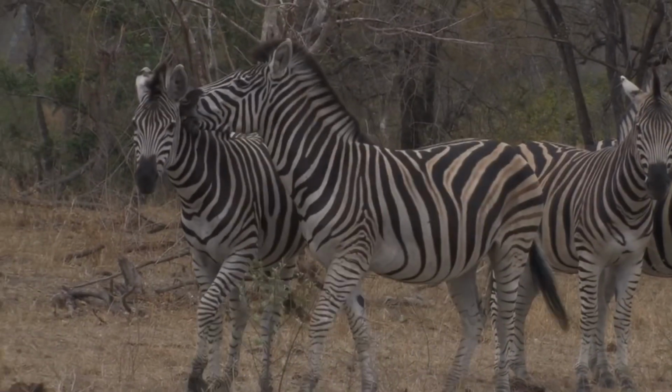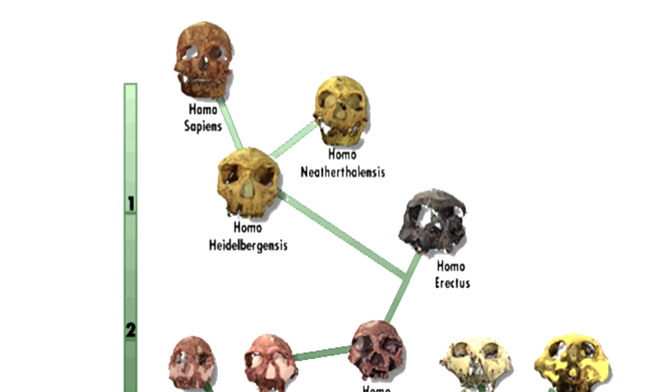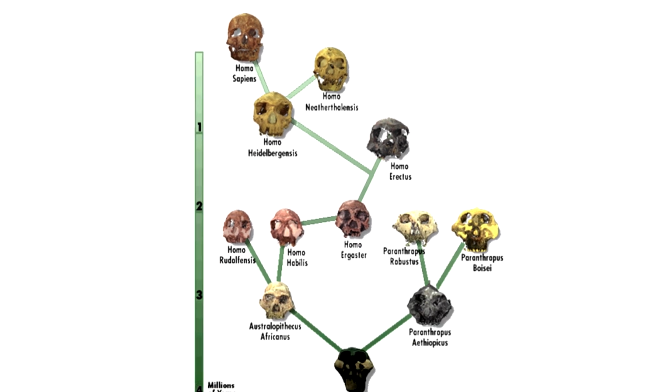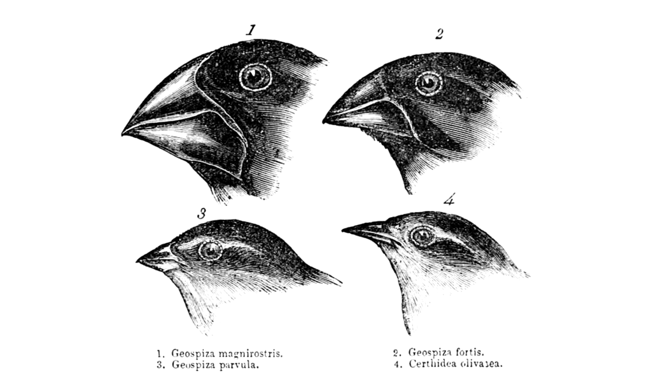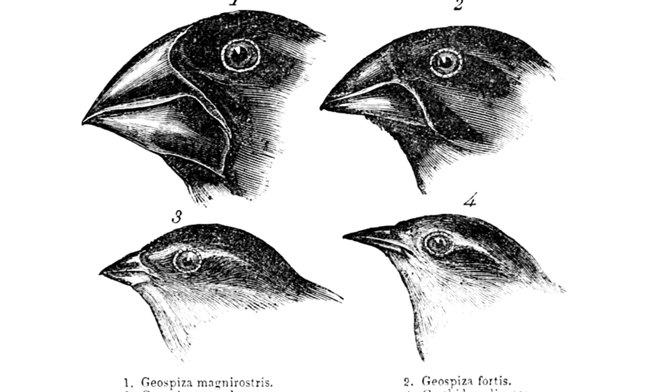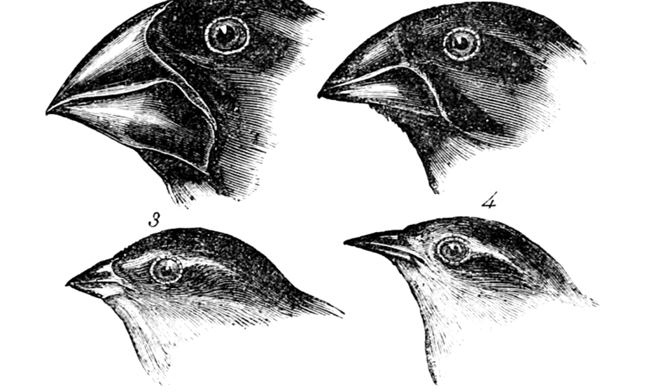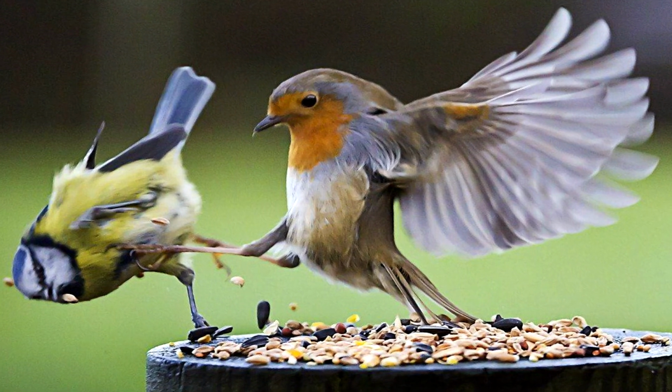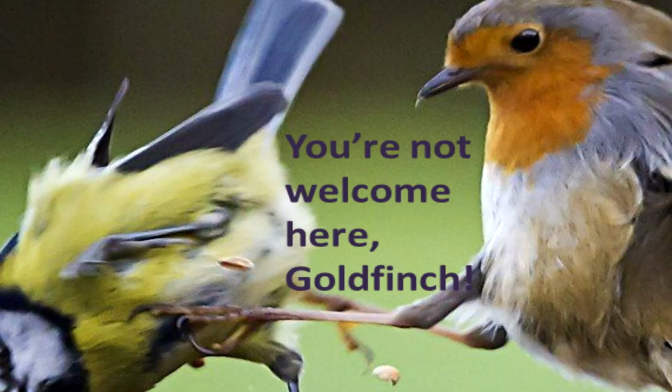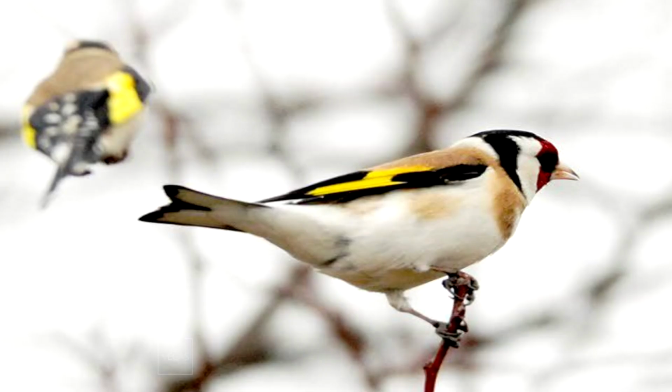Matt, what can you tell us about evolution? Evolution is the process by which new species are developed. Evolution happens because of natural selection. Individuals within a population that are better adapted to their environment will have a greater chance of surviving and passing on their traits to their offspring, making those traits more common and eventually changing the whole population.